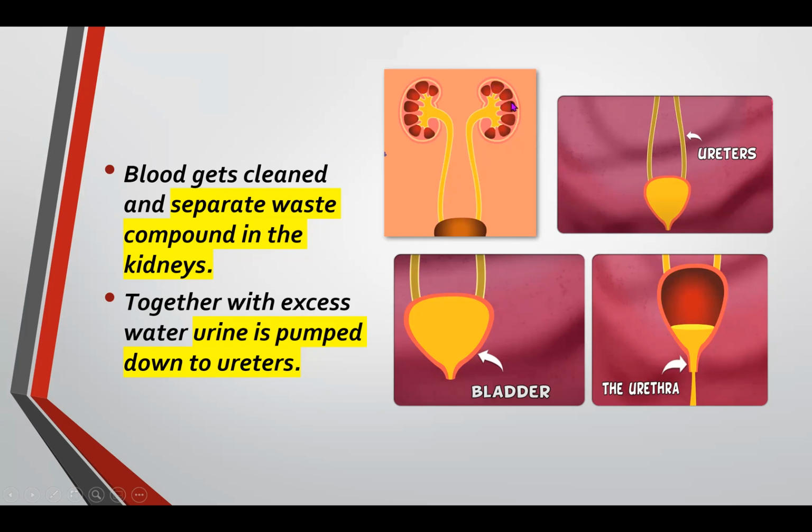It removes the waste. Together with the excess water, urine is pumped down to the ureters. This is the tiny tube. After the kidney removes the waste product, it is now urine. Urine will go down to the ureters and go to the bladder.